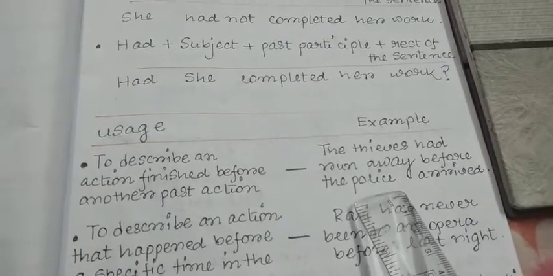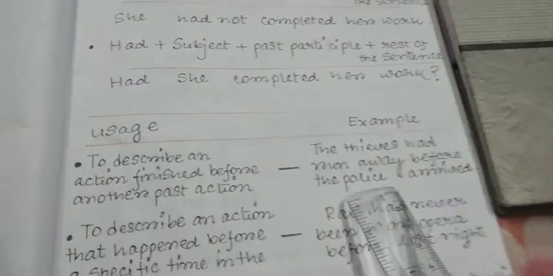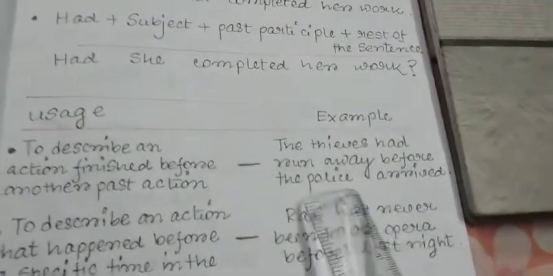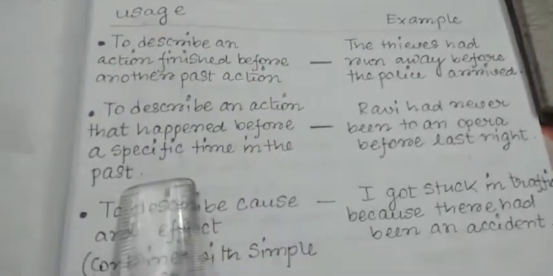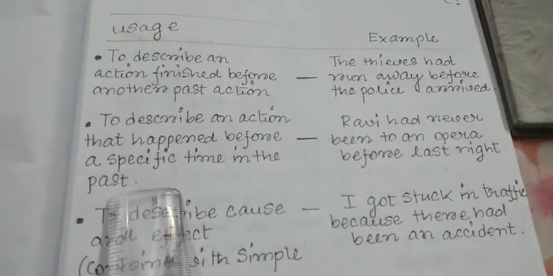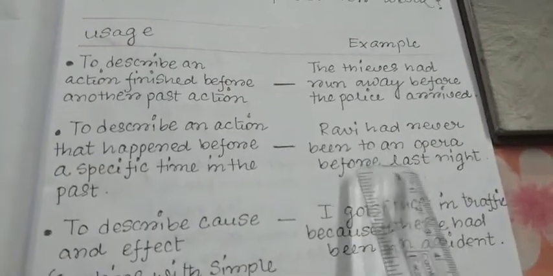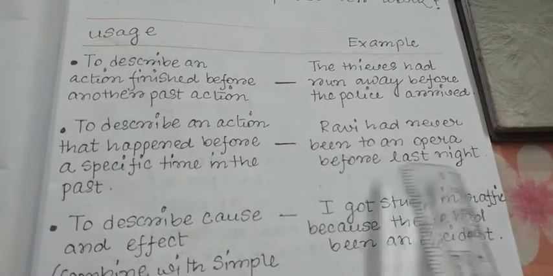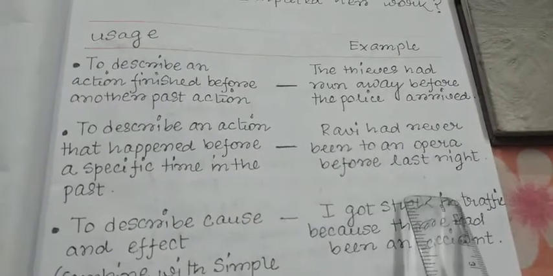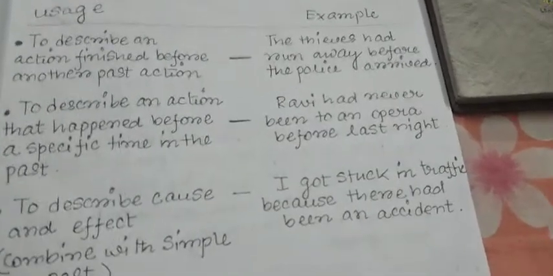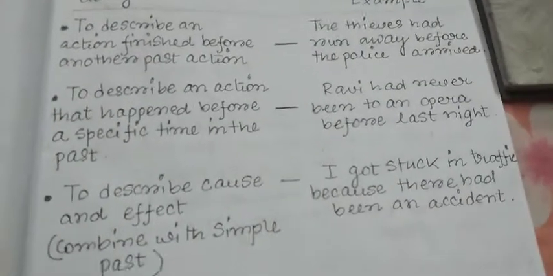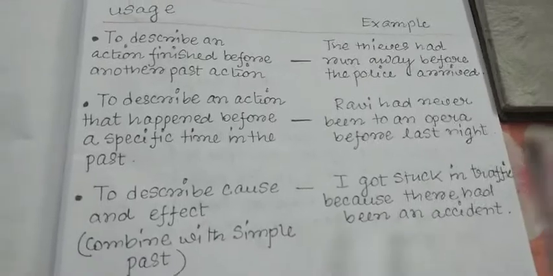And in the case of the police, that means the next action which happened later, we have used the simple past tense, that is, arrived. Next, it describes an action that happened before a specific time in the past. That means Ravi had never been to an opera before last night. That means for the first time he went to the opera. Before last night he had never been to an opera.